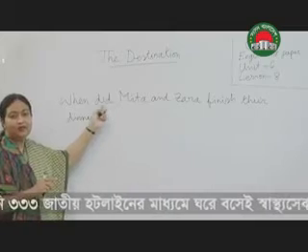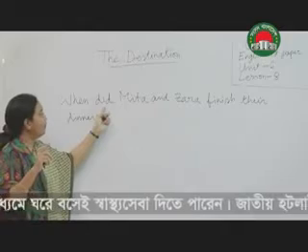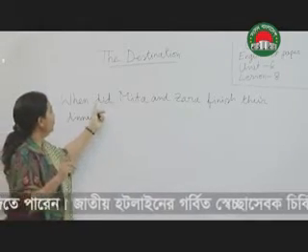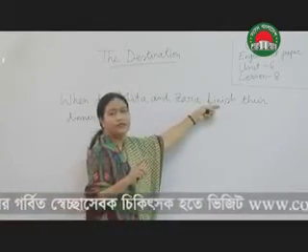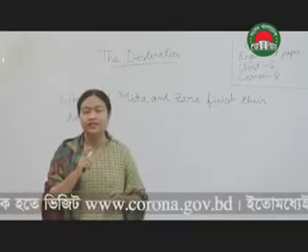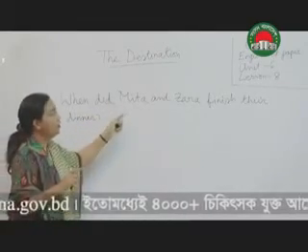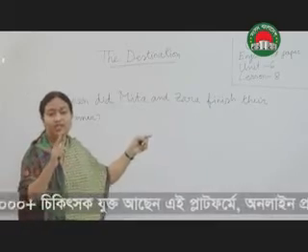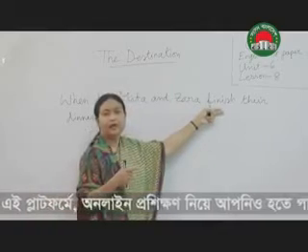Did is an auxiliary verb because the question I have written is in the past tense. So we use did here, so the main verb is finish. But when you answer the question, you have to say Mita and Zara finished their dinner at 8 p.m. In the answer, this verb will be in past form.